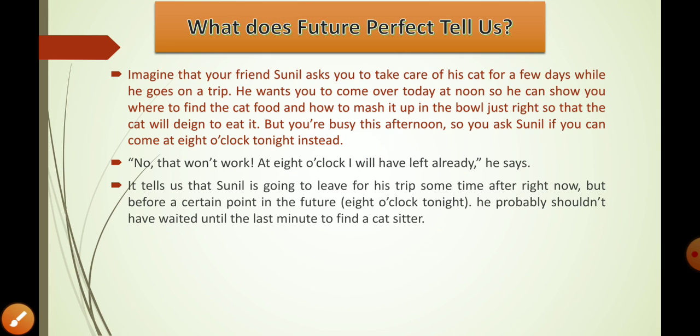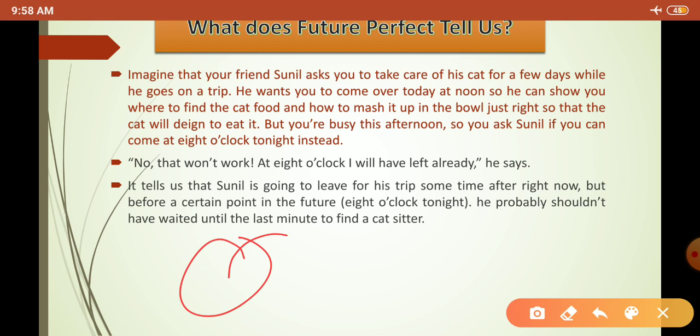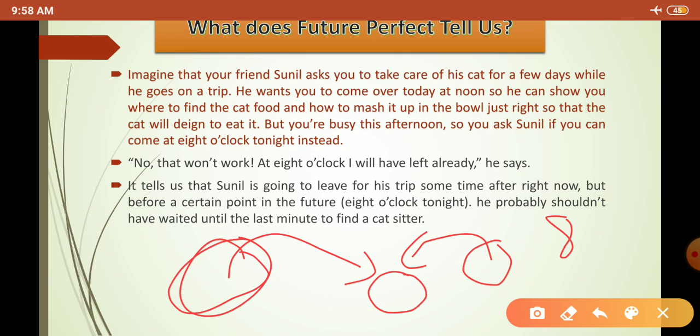It tells that Sunil is going to leave for his trip sometime after right now, right? This is now. And after some time, he is going to leave, but before a certain point in the future. Suppose this is 8 o'clock, before some time in the future. So this situation is going to happen between now and some time in the future. So that we can understand what future perfect tells us. He probably shouldn't have waited until the last minute to find a cat sitter. So what does he want? He wants you to go there so that he doesn't need to find a cat sitter at the last moment, right?